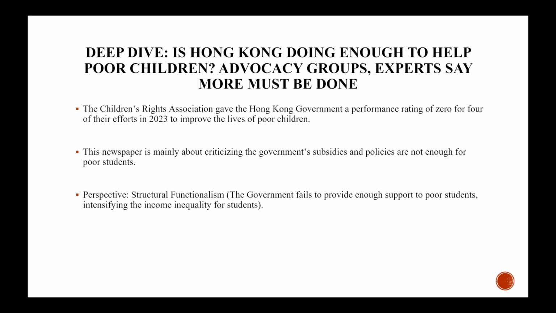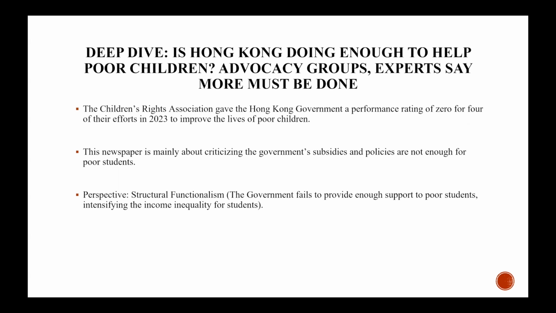This passage criticized the government's subsidies and policies as not enough to provide support to poor students, so they cannot join the extracurricular activities like normal students can. In this passage, it uses structural functionalism perspective, which states that the government fails to provide enough support to poor students, leading to income inequality for students.